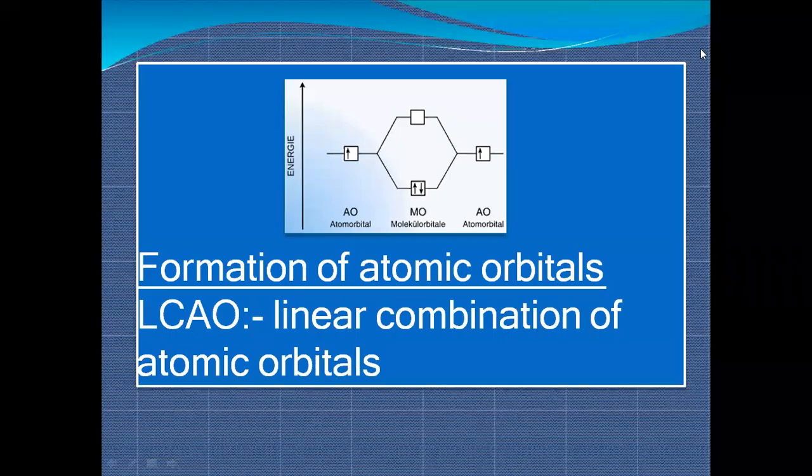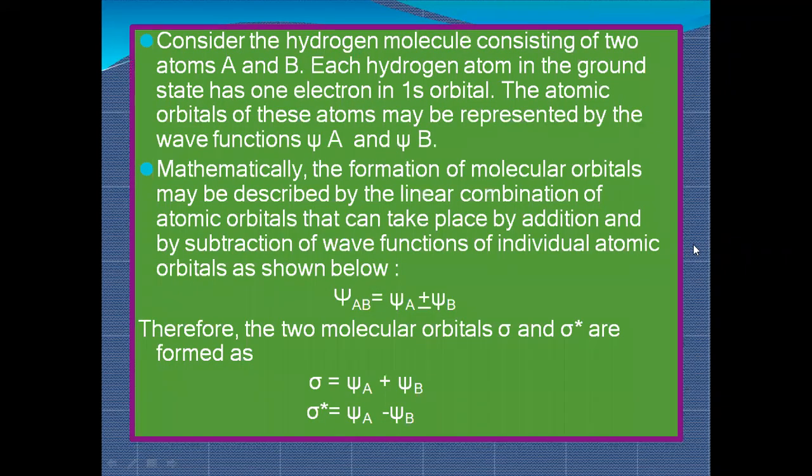Now, in molecular orbital theory, a new concept came for the formation of molecular orbitals: LCAO, that is, linear combination of atomic orbitals. It explains how atomic orbitals combine and how molecular orbitals, the anti-bonding and bonding molecular orbitals, form. So these things are explained by the linear combination of atomic orbitals method.